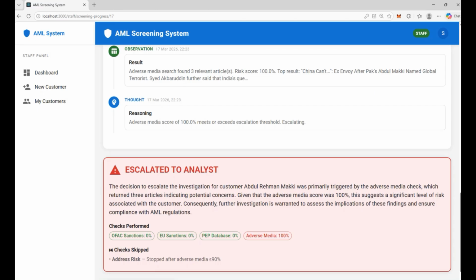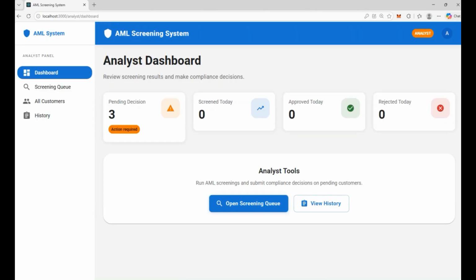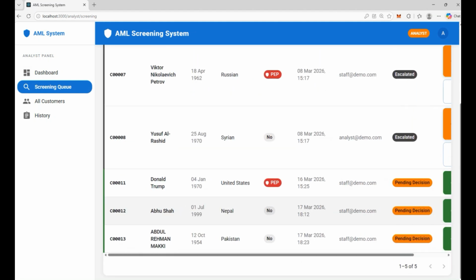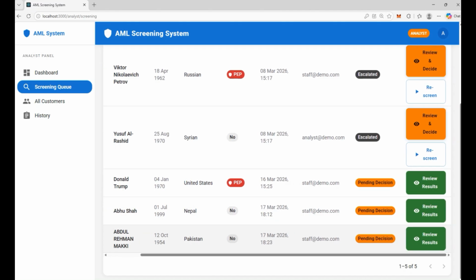Now let's go to analyst dashboard. Okay, open the screening queue. And these were the 2 customers. One was Abusa and another was Abdul Rahman Makki.